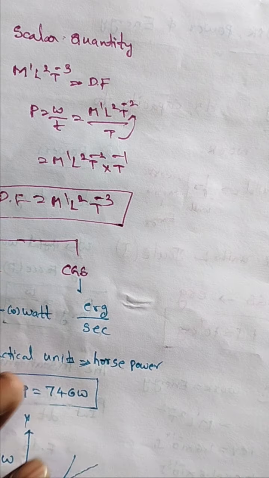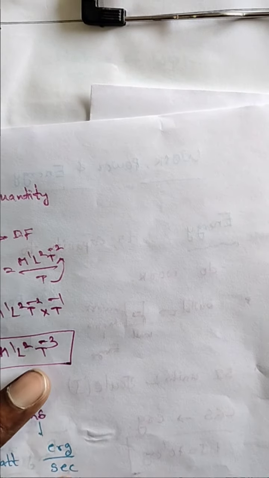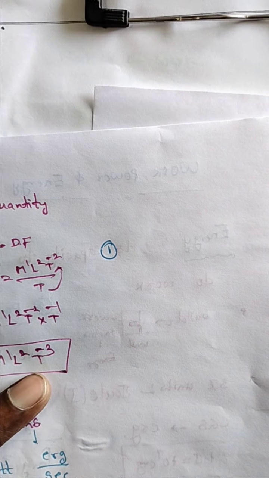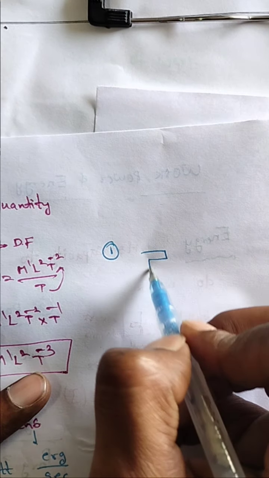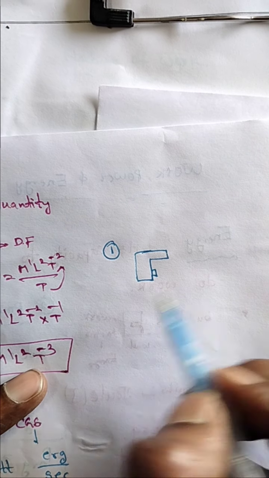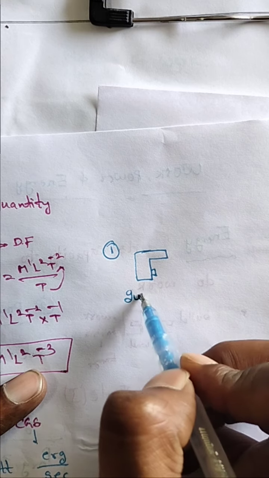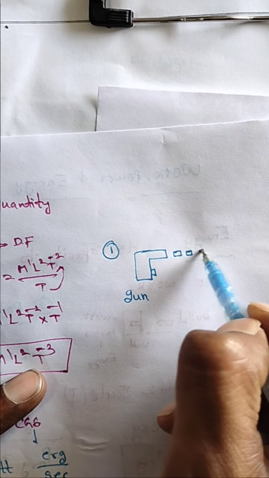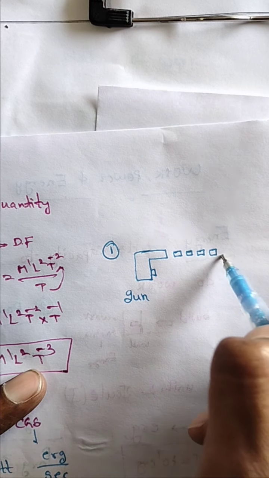So what are the applications? Here I am taking some very simple applications. The first application is a machine gun. So I am taking one machine gun, right? So this is a machine gun, and here some bullets are moving. These are the bullets.